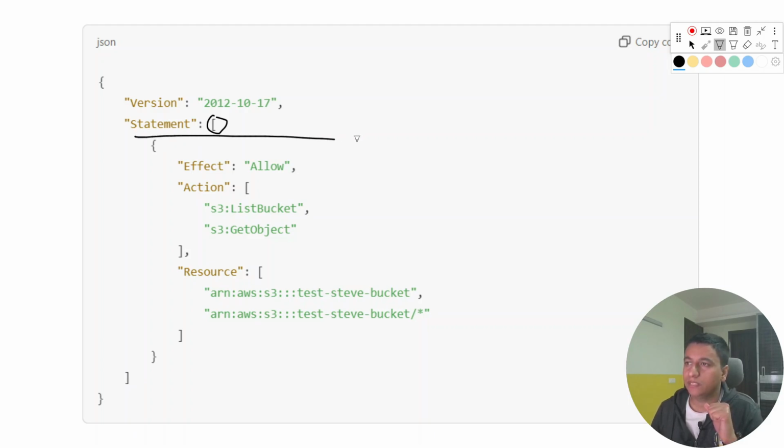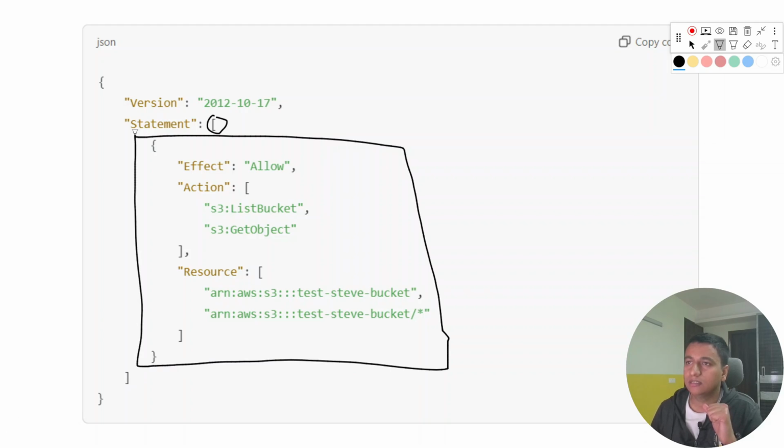The first object is this one, and it only has one object. So what does it say? It says effect allow. That means we are allowing something. It can also be deny, but in this case we are allowing. And what is the action? Action says we can list the buckets on S3 and we can also get the objects inside that bucket. Now which bucket? That is decided by the resource. The resource says test Steve bucket.